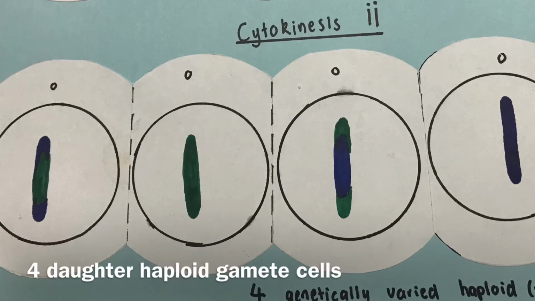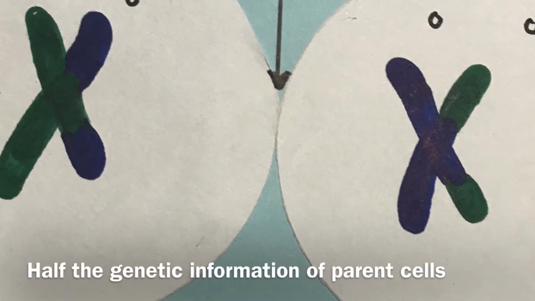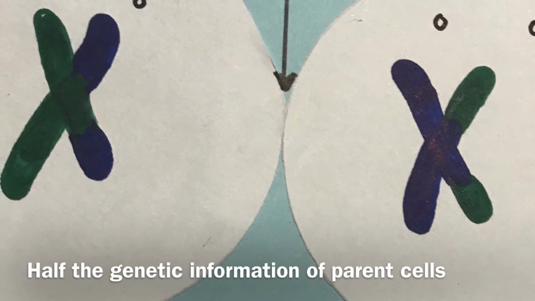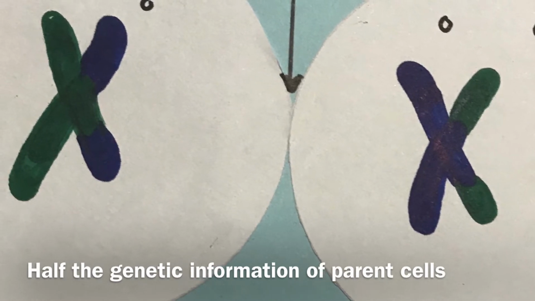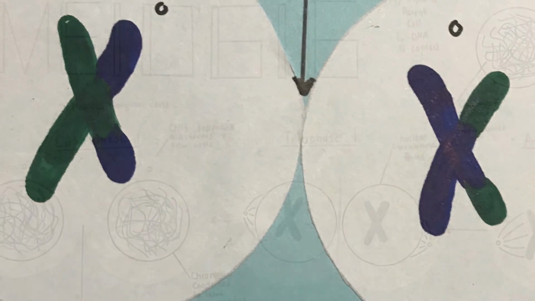Meiosis is a process of nuclear cell division that occurs in sex cells, which produce 4 daughter haploid gamete cells from a single parent diploid cell. These cells contain half the genetic information of the parent cell, contained as DNA. They allow for future organisms to adapt to external environments and ensure the passing of genetic material to offspring.